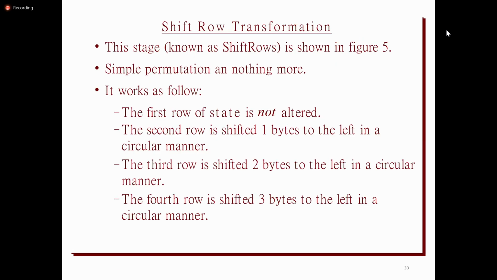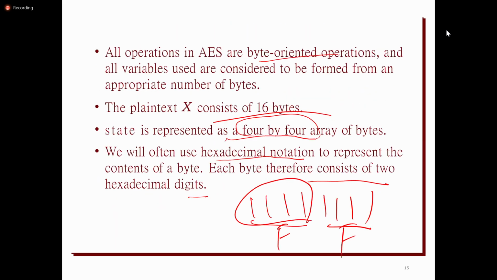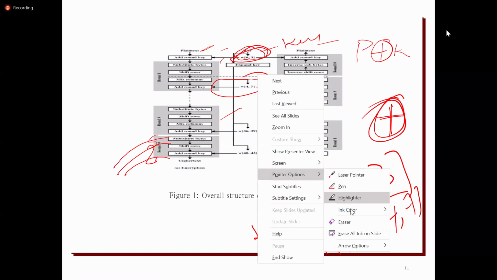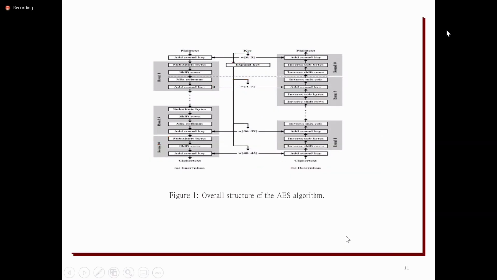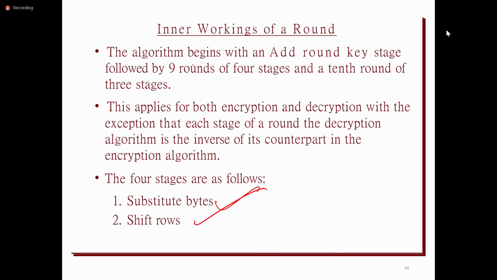Now, coming to the second operation. This is the block diagram of AES, where each round uses 4 operations: Substitute Bytes, which is the usage of the S box, Shift Rows, Mix Columns, and Add Round Key. Now we are going to discuss the Shift Rows operation.